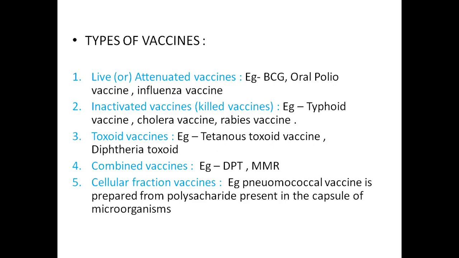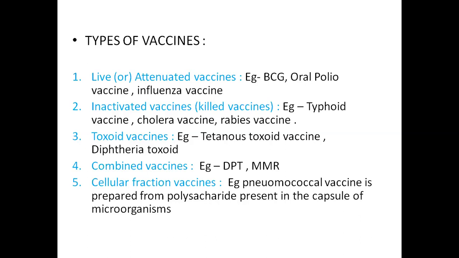Inactivated vaccines or killed vaccines. They are prepared by killing the pathogens by heat, alcohol, or formaldehyde. Examples: typhoid vaccine, cholera vaccine, rabies vaccine, etc.